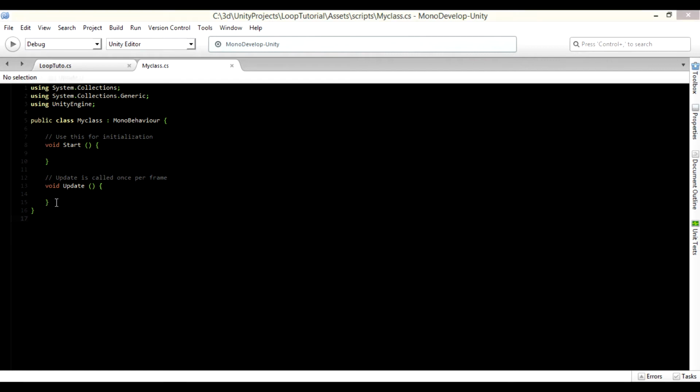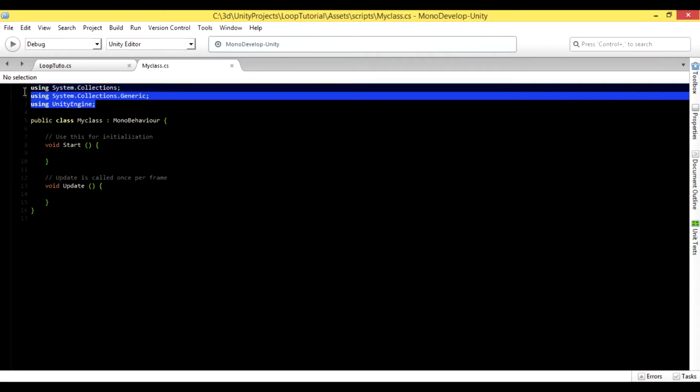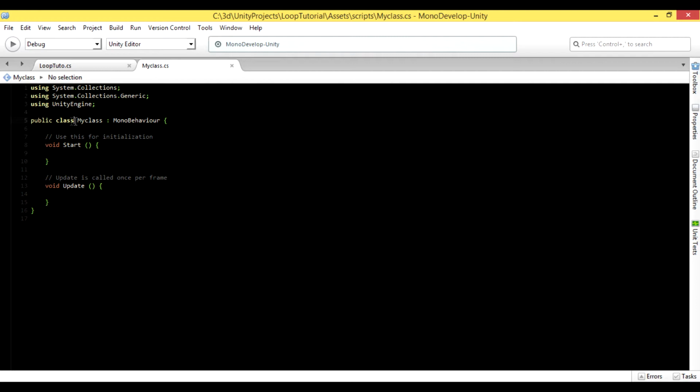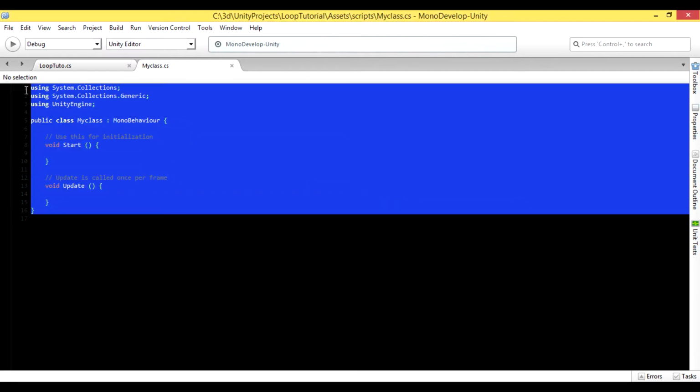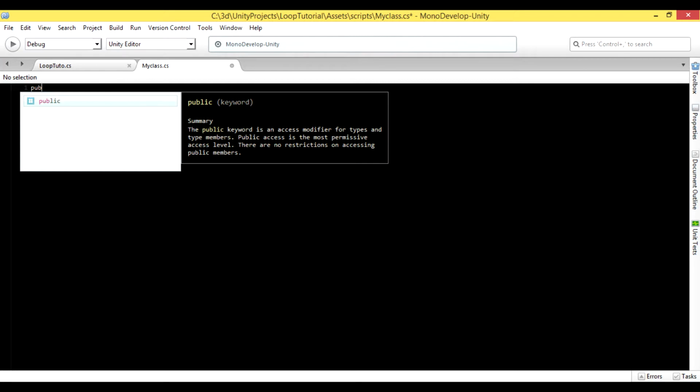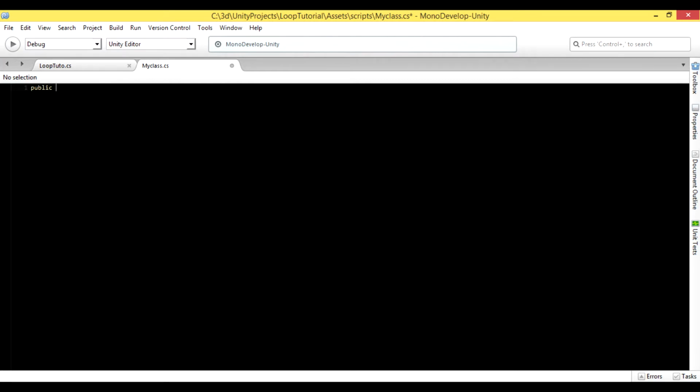Our script contains two voids, the start void and the update void, and it contains the libraries we need to run our script and the name of the class. Let's go ahead and delete all of this and learn how to create a new C# script from scratch. We need to start with the words public class and the name of our class, my class.